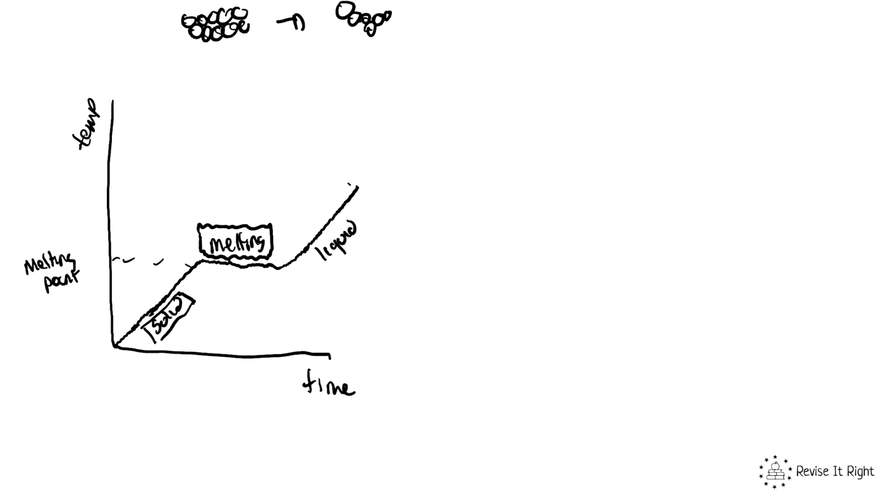Again, when it reaches its boiling point, we know that it will start to change state into a gas. But again, our increase in energy is not going to raise the temperature of the substance. It is going to go to breaking the bonds. So again, the line plateaus. The temperature is not increasing because the energy is going into breaking the bonds. And this here represents boiling.